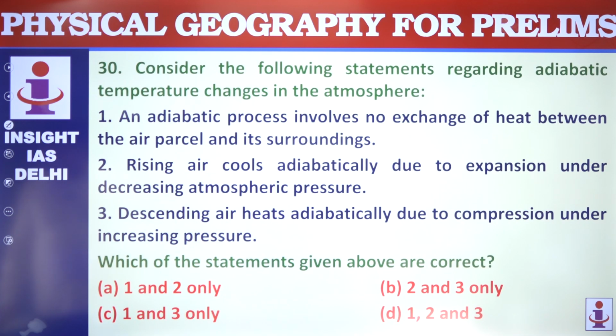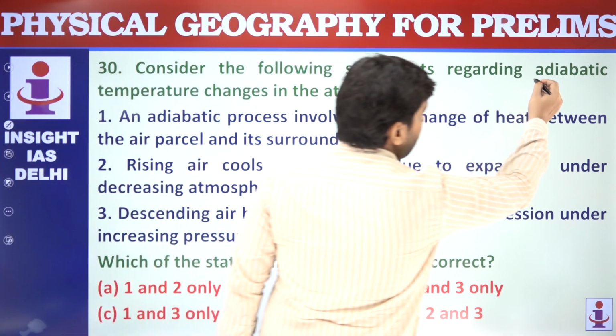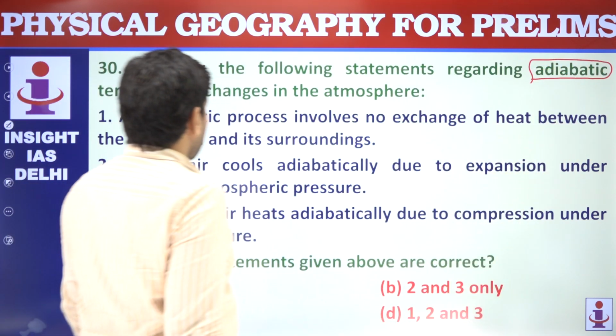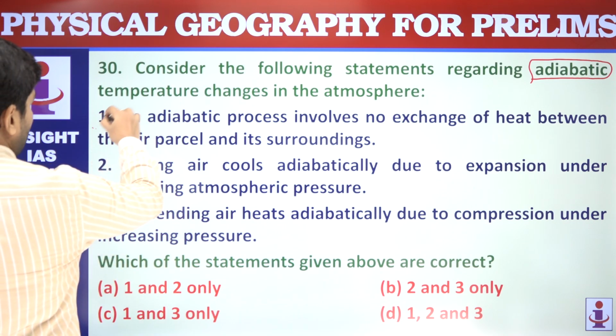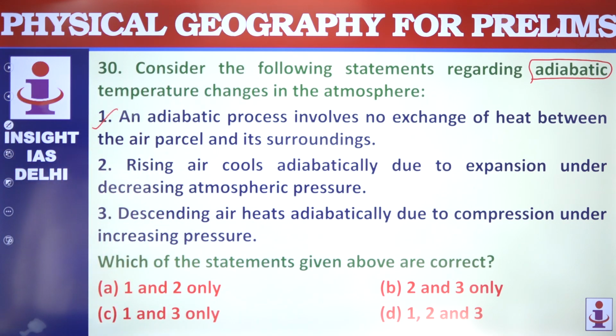Next question is on adiabatic temperature changes. An adiabatic process involves no exchange of heat between the air parcel and its surroundings. Yes. What is adiabatic? Process is one in which air parcel changes temperature without gaining or losing heat from the surrounding air.